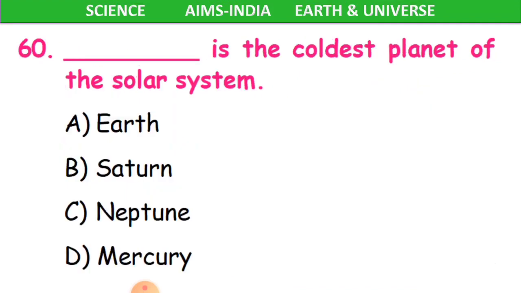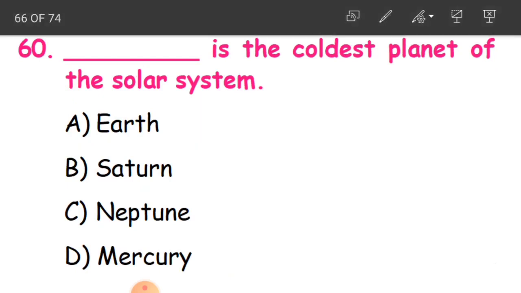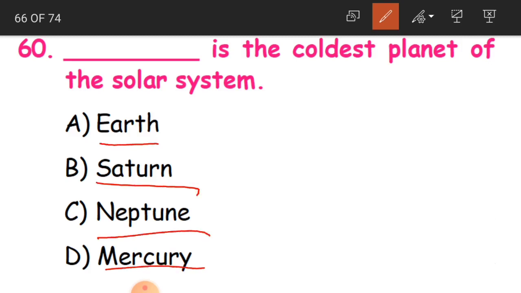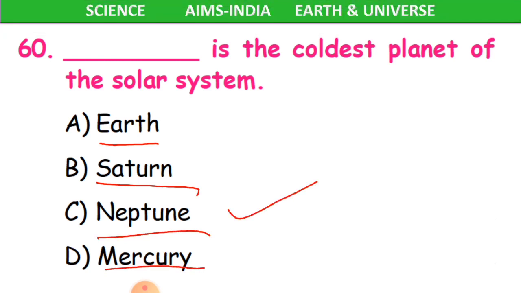Now 60th question. Dash is the coldest planet of the solar system, and it is very far away from the sun also. That is why it is the coldest planet. Another clue for you is that it stands in the 8th position from the sun, when you calculate from the first planet. That is the 8th planet. What is it? Is it Earth, Saturn, Neptune, or Mercury? And the answer is C, children, Neptune.